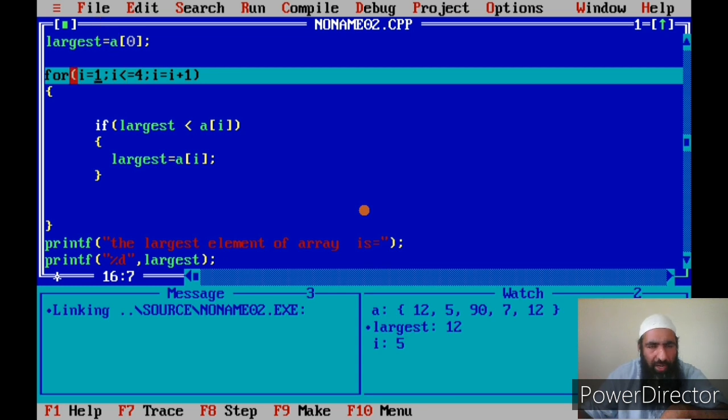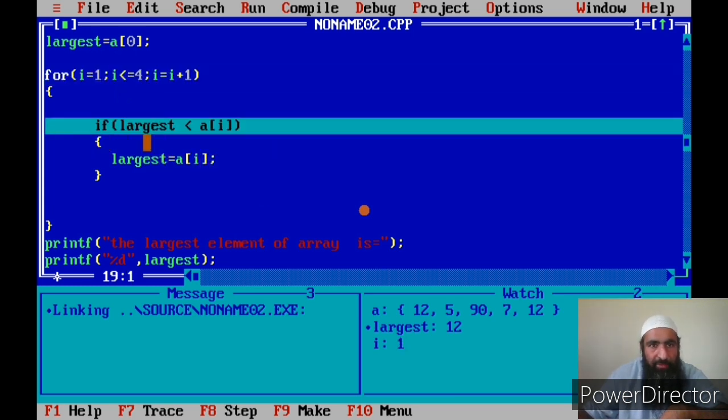And the condition is true. After that, what is the second step? The condition is checked. Okay, the condition is true. Now if the condition is true, we start executing the body, and that is the first pass of the loop. That is, before the first pass of the loop, there is the initialization and the checking of the condition. And once we move into the body of the loop, what happens?